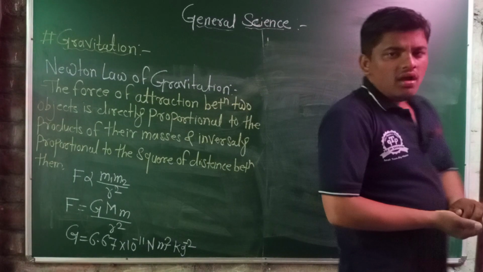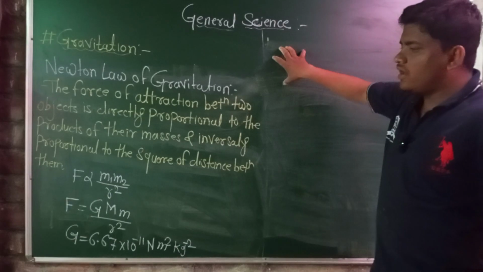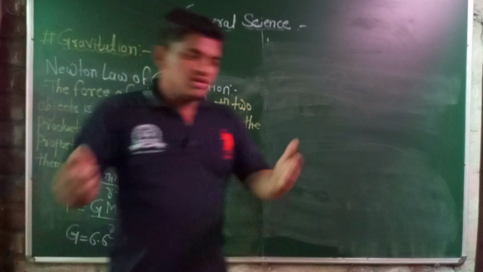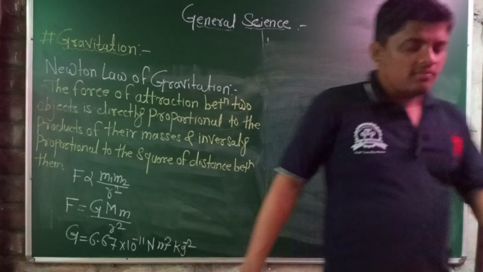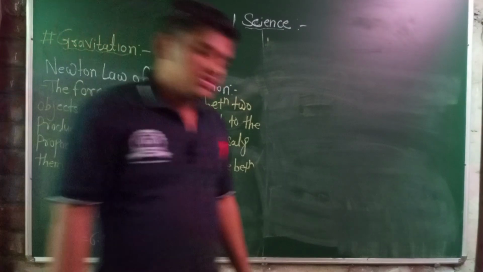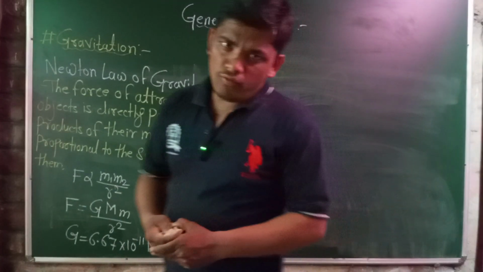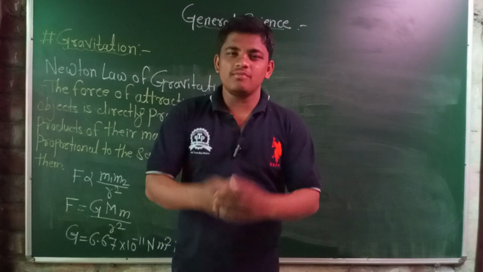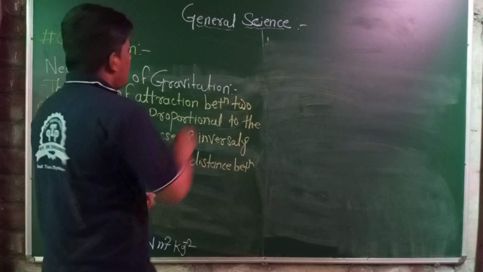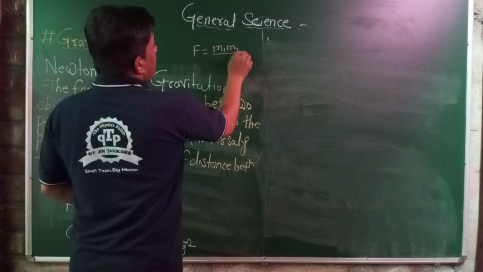Whenever we are discussing these laws, consider two friends seated together, one having a mass of 50 kg, another having a mass of 60 kg, and the distance between these two persons is very small, that is 1 meter. Then the force F is equal to m1 m2 upon r square.